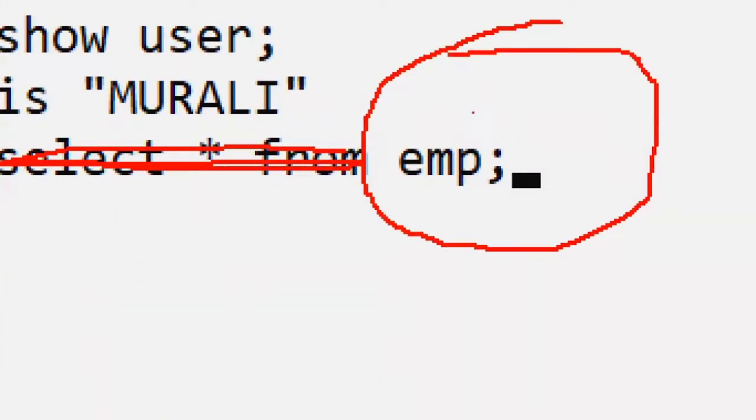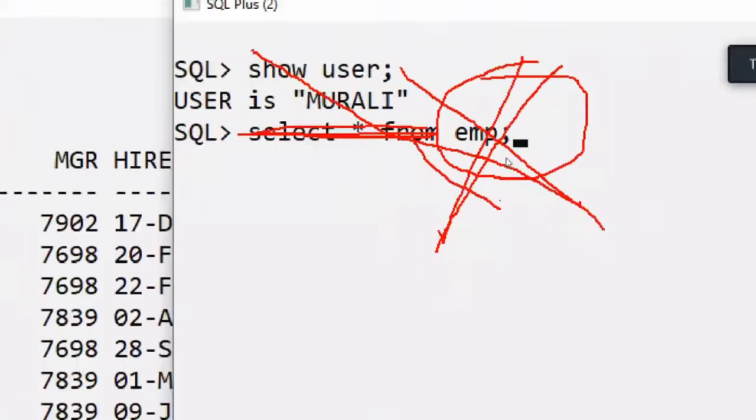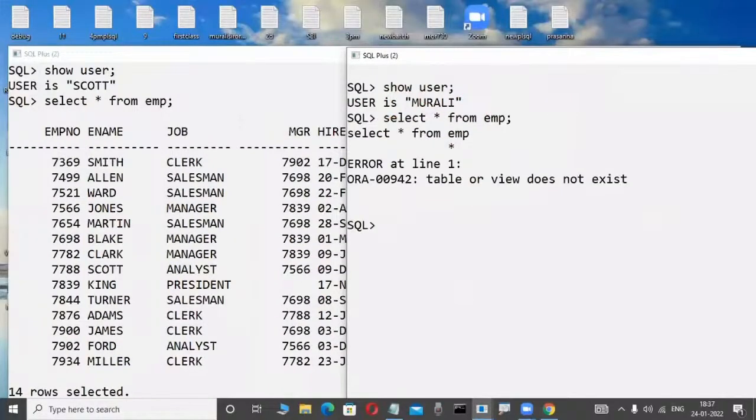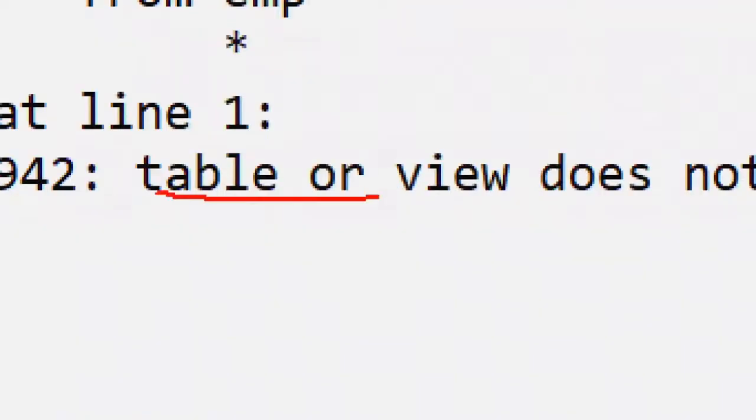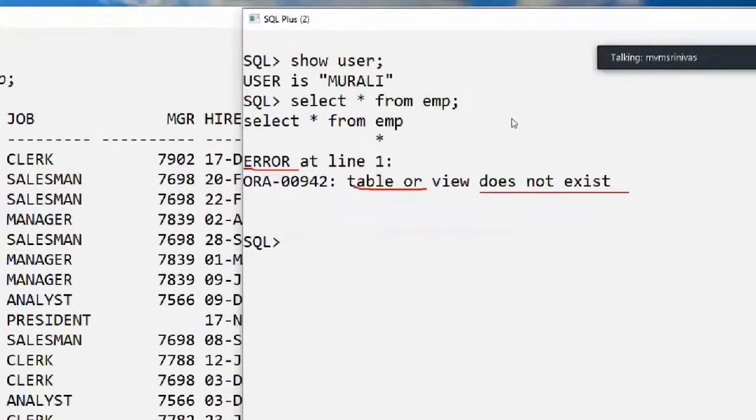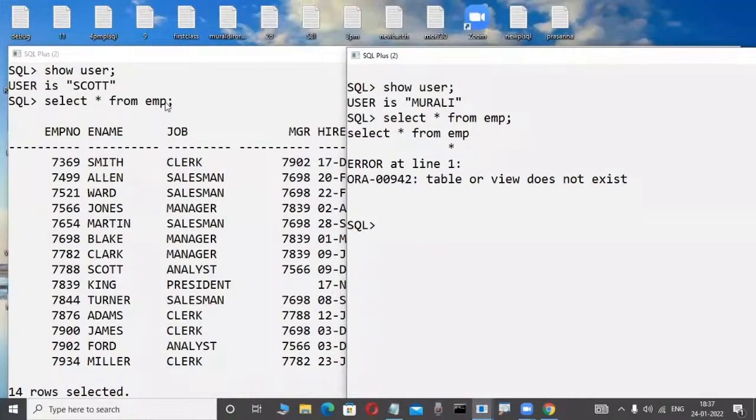Possible or not possible? Now, in the Murali user, is the Scott user's table visible or not visible? Is the Murali user allowed to access the Scott user's table? Possible, or maybe not possible? Logically, observe here, possible or not possible? Very good, one fellow is telling the correct answer. Not possible, because this EMP table is another employee's table. That's why this is not possible. Observe here, I am pressing the enter key and it gives an error: table or view does not exist. View means later, don't worry. It does not exist. Murali user is unable to access the Scott user's table in this example.